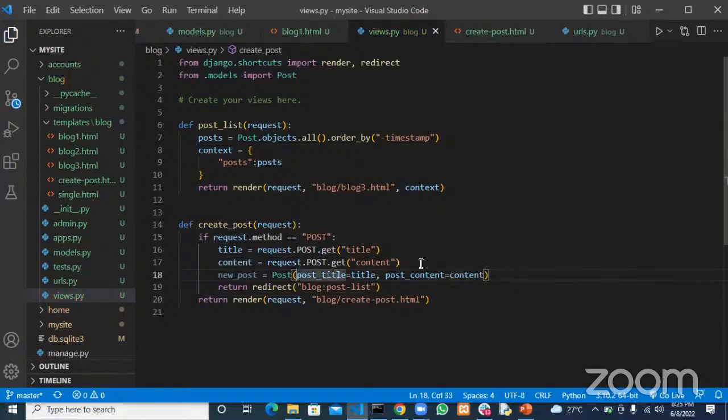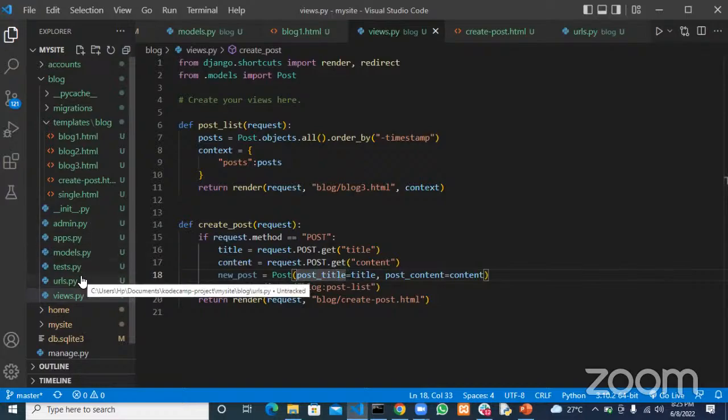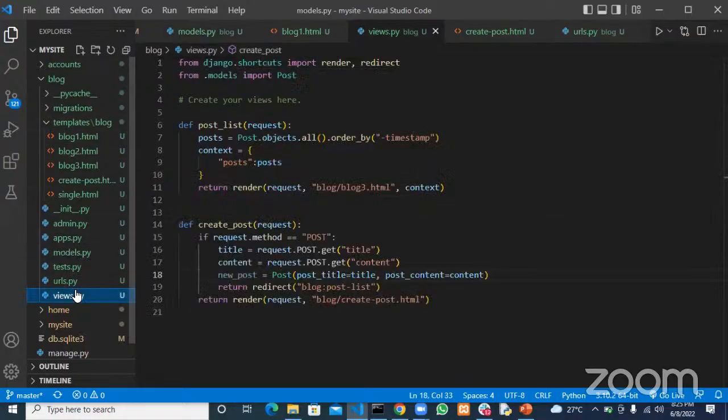Okay, so now, if we come here to our model, we have an author, right? So we can't actually save this without an author. We need an author in this case to save that. So how do we get the author of that post?